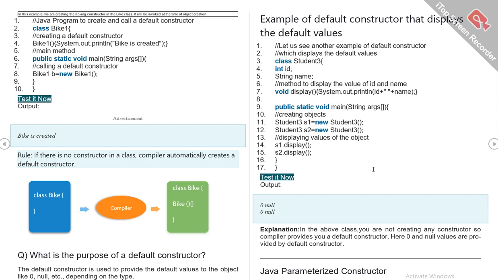In the above class, we are not creating any constructor, so the compiler provides a default constructor. Here the 0 and null values are provided by the default constructor.